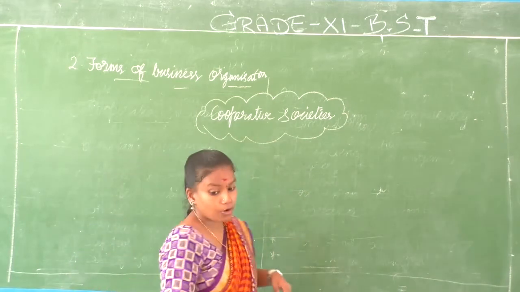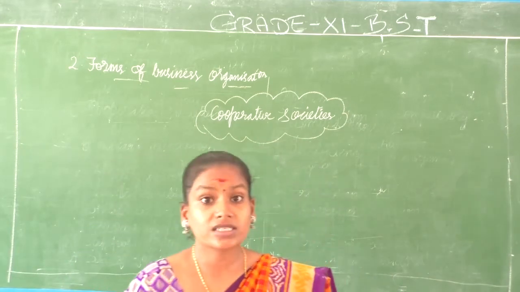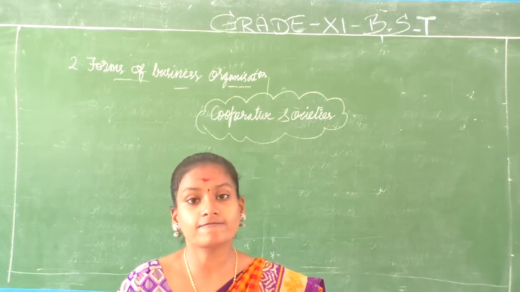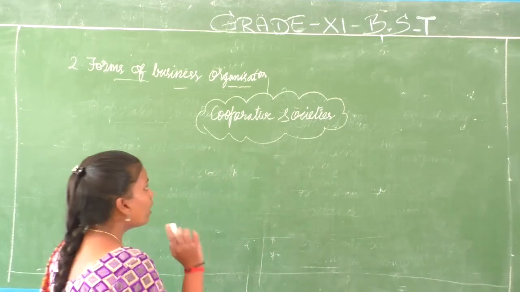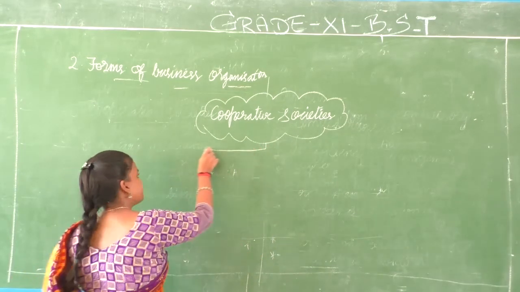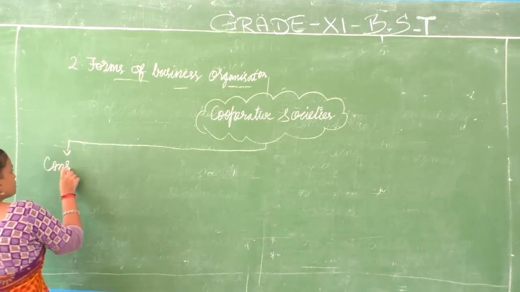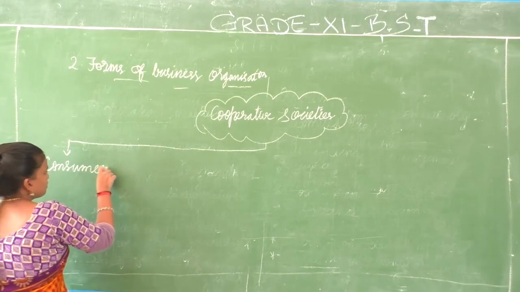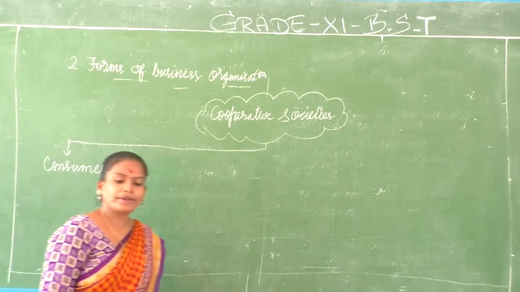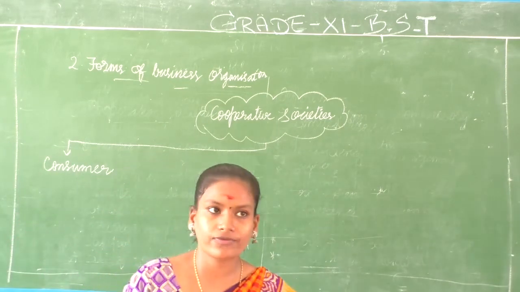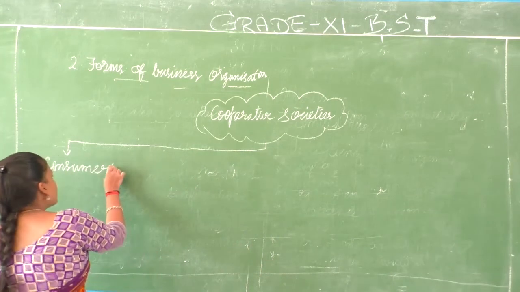Okay, how many types are there? There are 6 types of cooperative societies. We are going to discuss one by one in detail. First one is called as Consumers Cooperative Society.